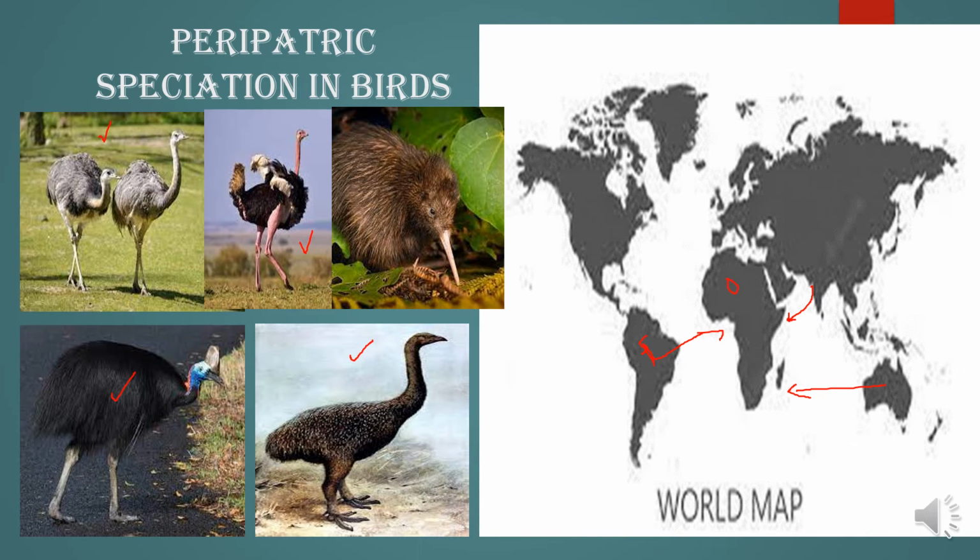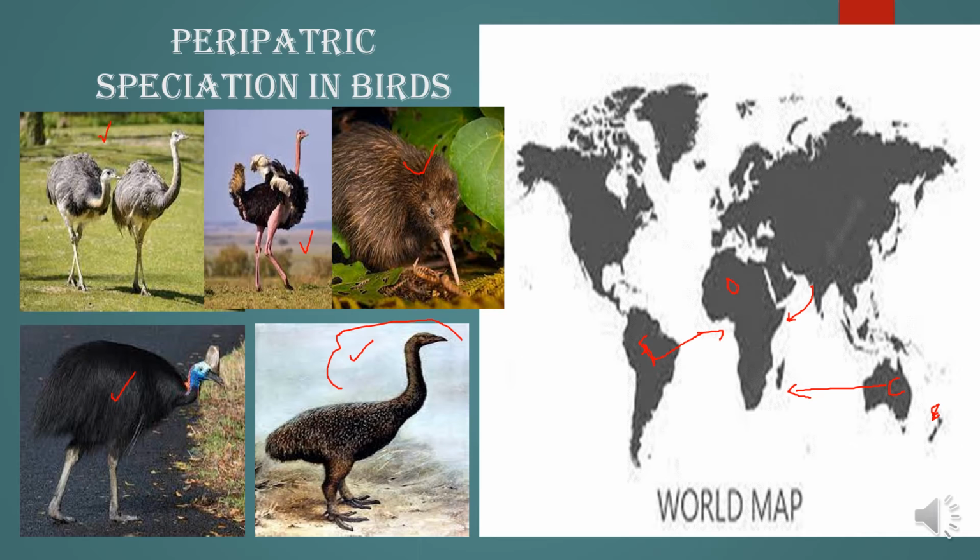And we see this is the cassowary, found here in Australia. We also find the emu here. This is the emu. So all these birds are flightless, and they have similar characteristics to the extinct bird moa, whose fossil was found in New Zealand.